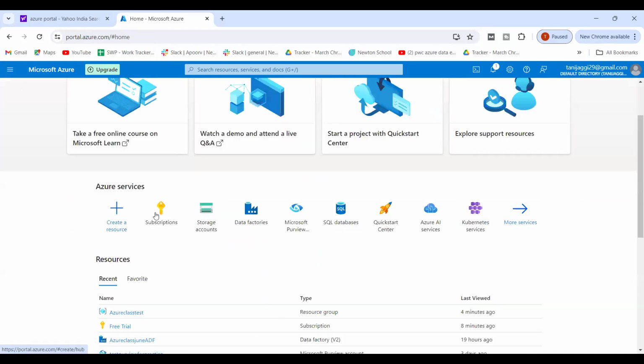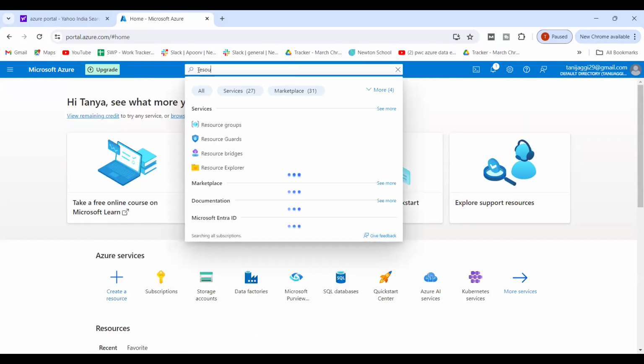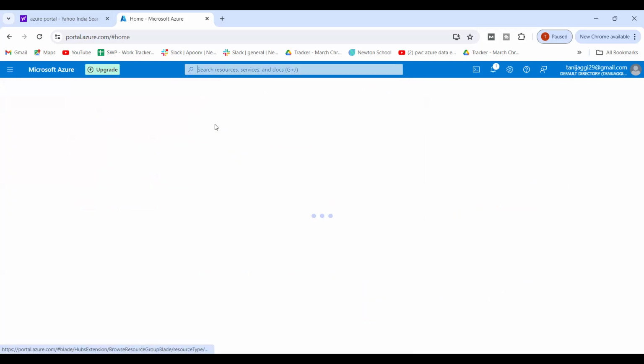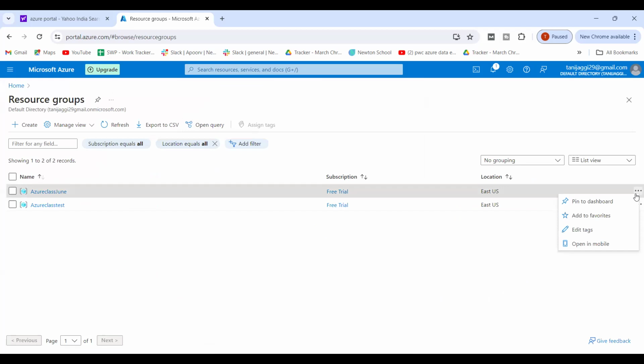Fine. So you have to go over here and write resource group. I'll first delete this so I can create it again. Firstly, you have to purchase a subscription.